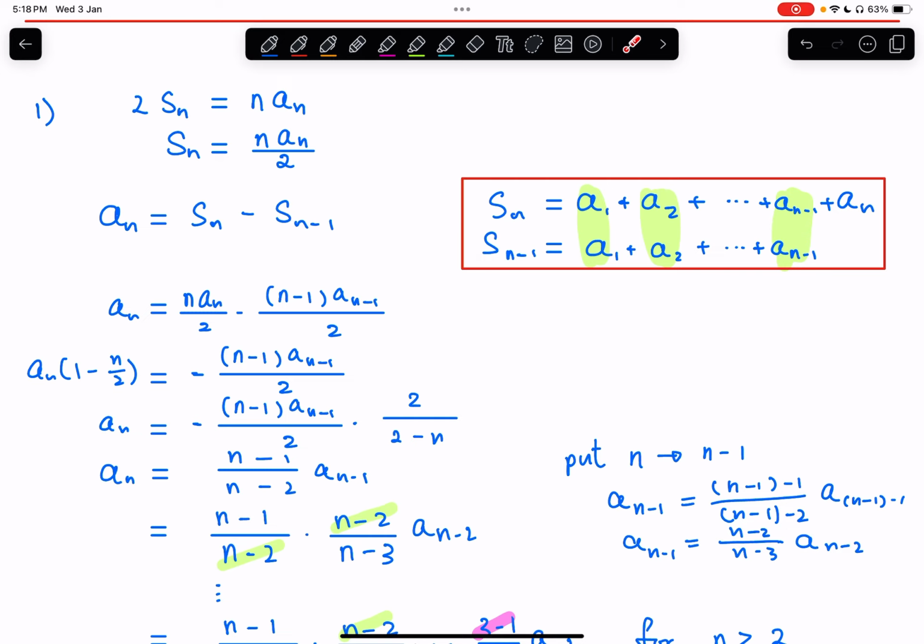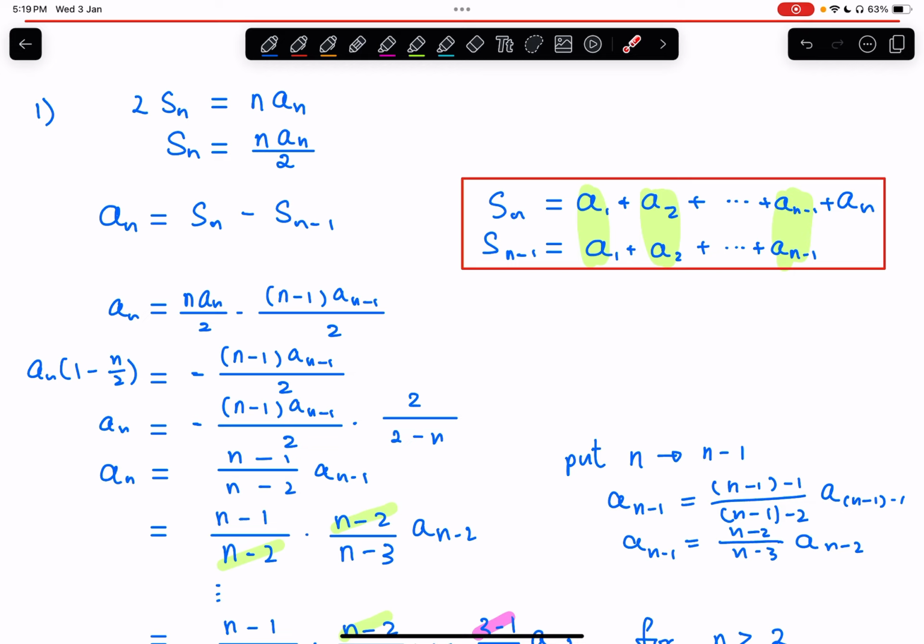So after that, I'm going to combine the two equations above. I'm going to replace Sn with this expression. So now Sn becomes this. The next, Sn minus 1, I'm going to do a similar thing. The thing I'm going to do is substitute, change all the n to n minus 1. So now we will have the expression for Sn minus 1. So now here, this is the result.